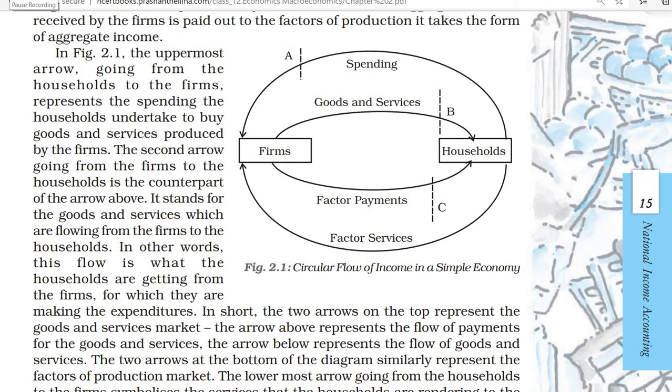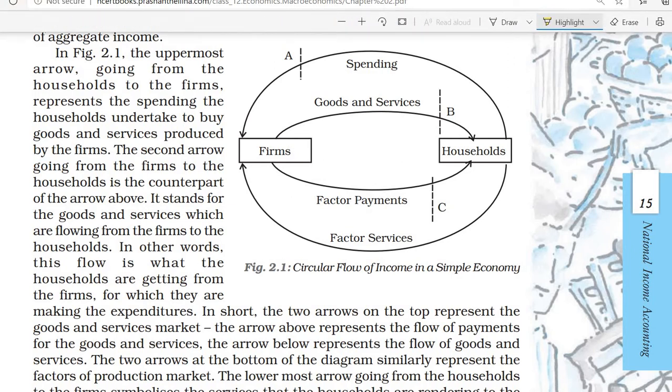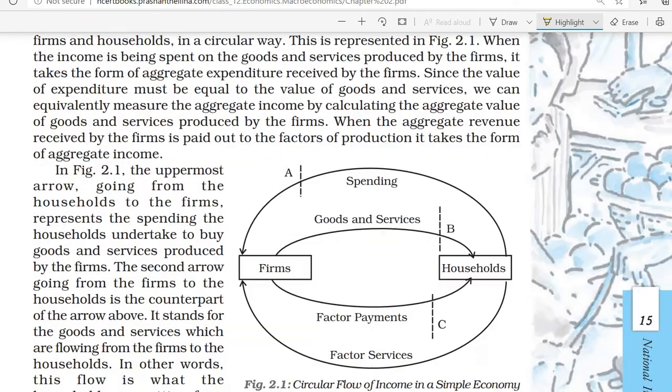Continuation of circular flow of income. In the last class we studied about firms and households. Firms give factors of payment and goods and services to households, and households give factors of service to firms. Then firms give factors of payment, and households give, you can see this picture.